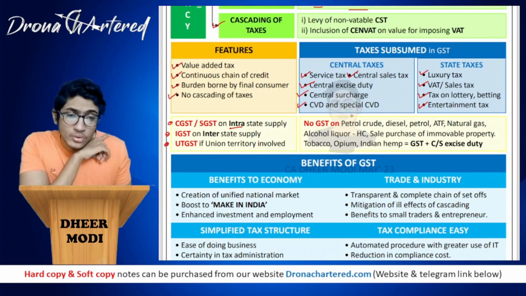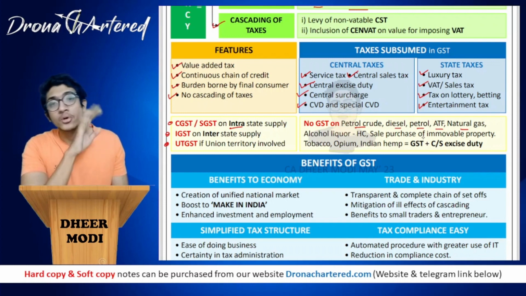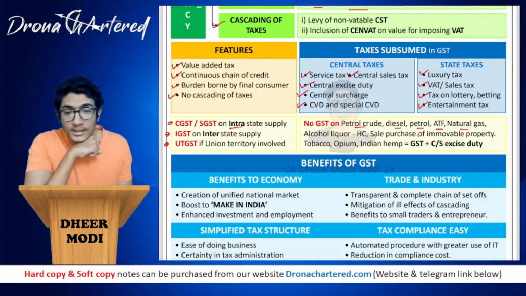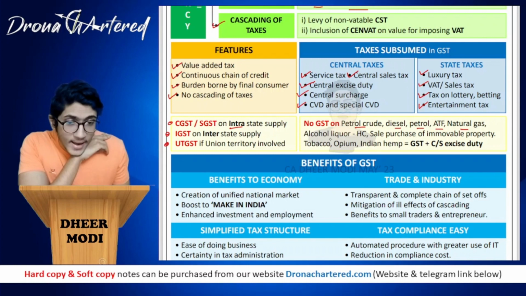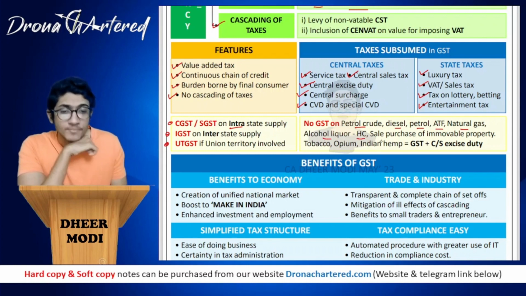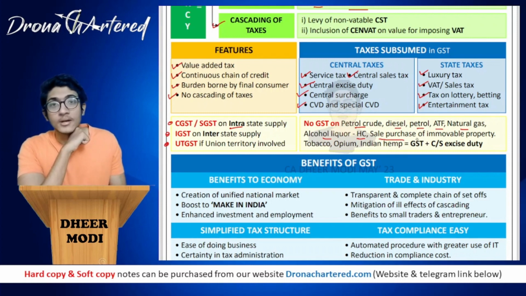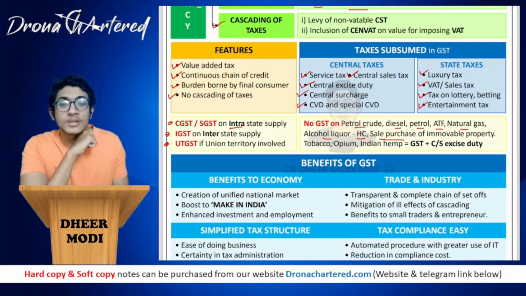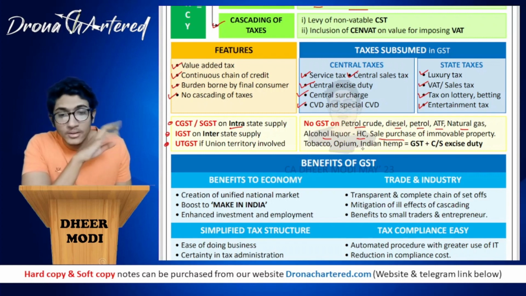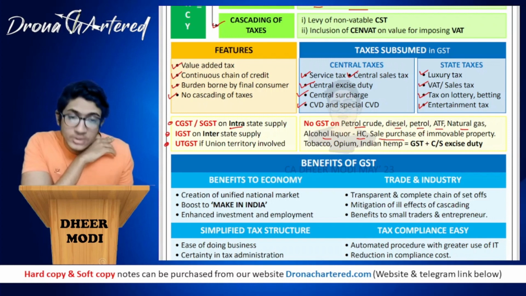Okay, now there is no GST on crude, diesel, petrol, ATF and natural gas. So these are your 5 items on which GST is not applicable. Alcoholic liquor, HC, sale, purchase of immovable property. So HC over here stands for human consumption. So on any alcoholic liquor for human consumption, there will be no GST, and there will be no GST on sale or purchase of immovable property as well.